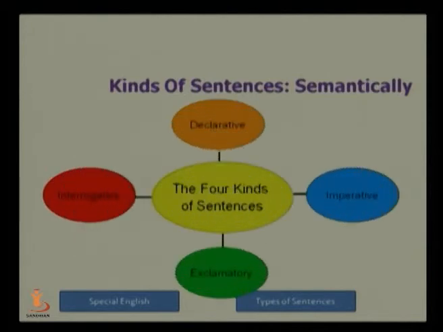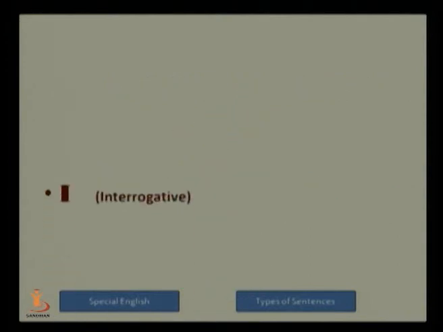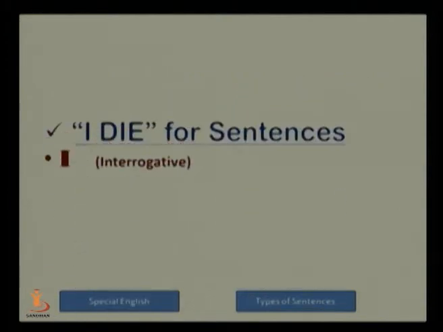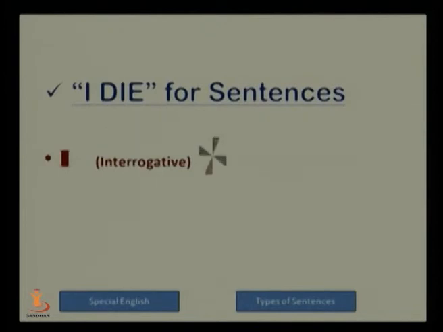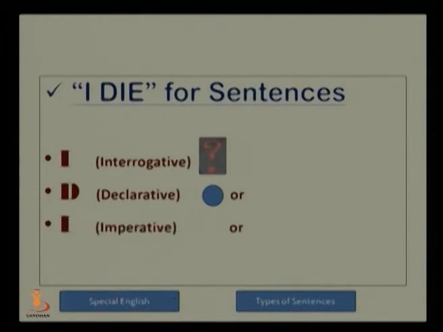There are four types of sentences semantically: declarative, imperative, exclamatory and interrogative. The first one is interrogative, then declarative, then imperative, and finally exclamatory.